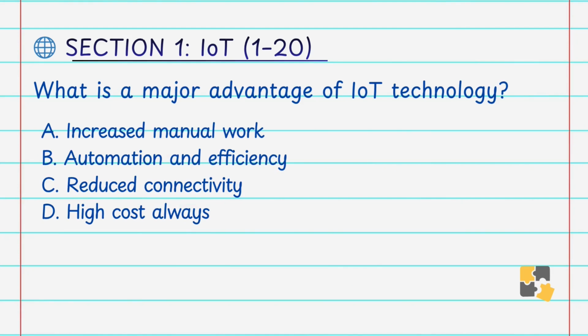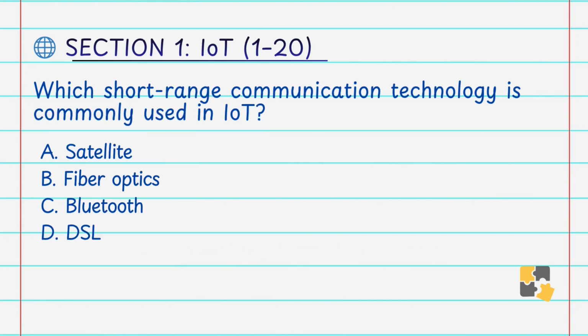Network layer. What is a major advantage of IoT technology? A. Increase manual work, B. Automation and efficiency, C. Reduce connectivity, D. High cost always. Answer is B. Automation and efficiency. IoT automates tasks such as controlling appliances, monitoring systems, and collecting data. This reduces human effort and increases efficiency, accuracy, and productivity.